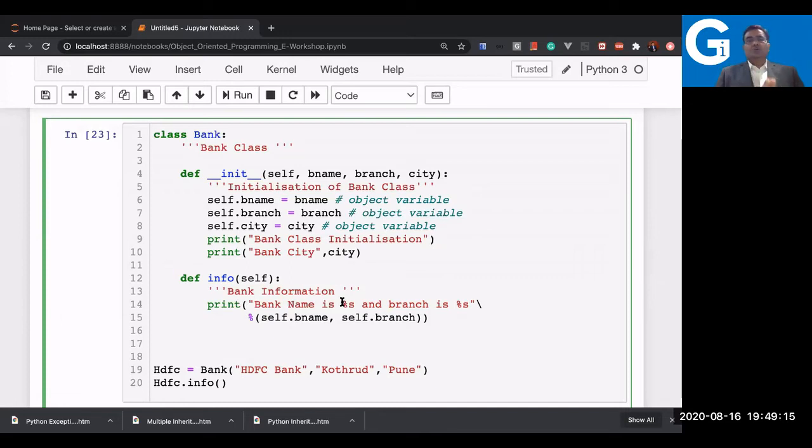I hope you understood the basics of object-oriented programming. Let me recap what we have done right now. We wrote a very simple thing, that is the class name. Here I'm using the class name in camel casing. I recommend using the best practices of Python, which are defined in the PEP8 standard, which we need to follow while writing the code.